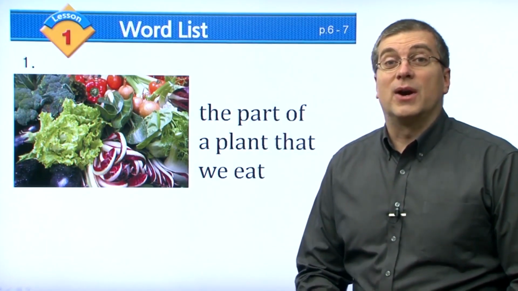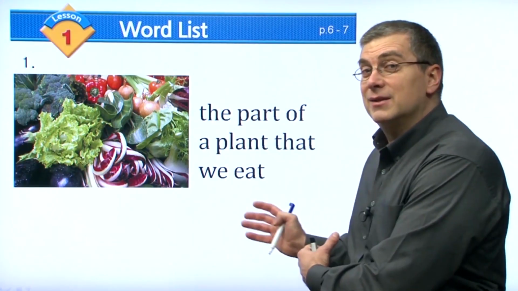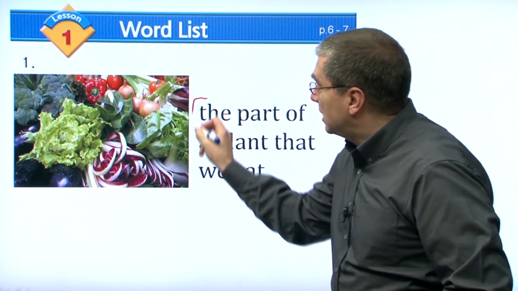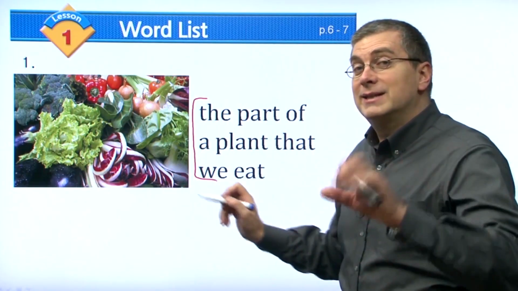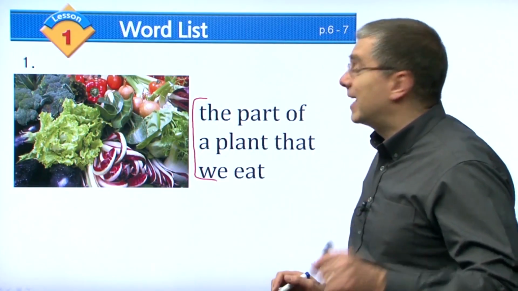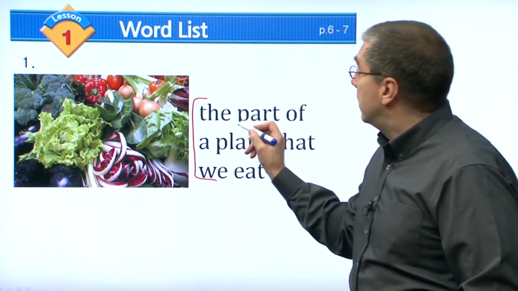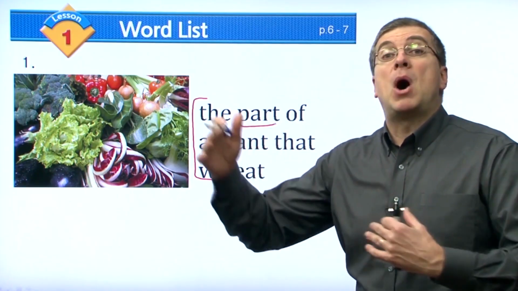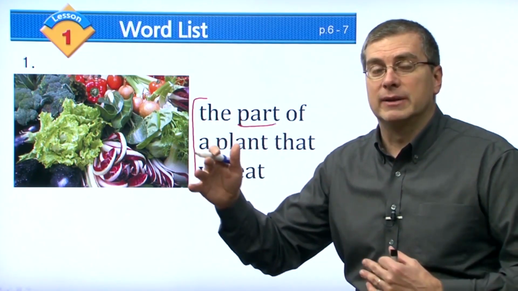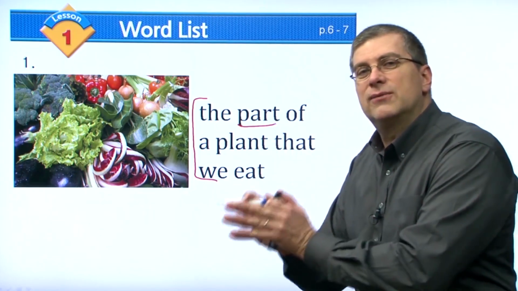Let's start with our first word. The first word, we don't see it, but we have the definition here and we have a picture over here. Let's take a look at the definition. The definition is the part. The part. There are many parts of a plant, but we're looking at maybe one part or a few different